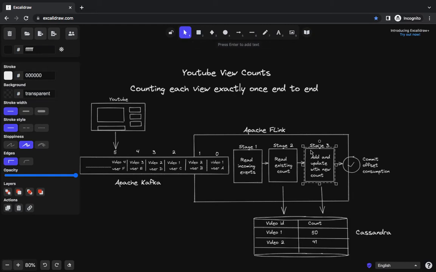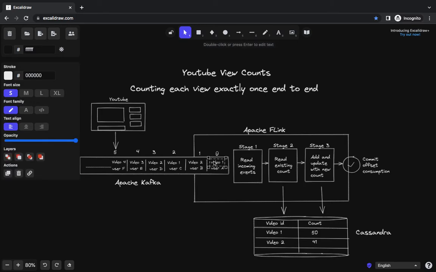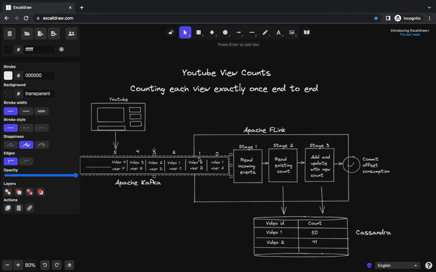Similarly, even if we don't retry at stage 3, we just fail stage 3 and start consuming again, we'll again consume video 0 and video 1. In this case, we had already updated the count for video 1 in the previous failed part, and now if we consume video 1 again, we'll count its updates twice. Now that's not a correct solution, alright? We are counting the counts multiple times, and that could be very much an issue.